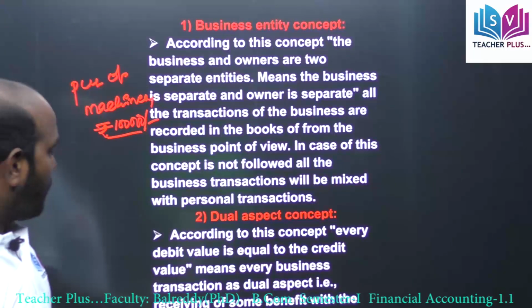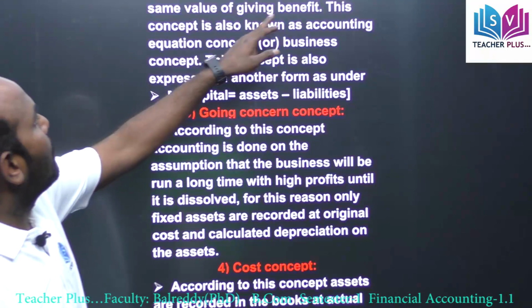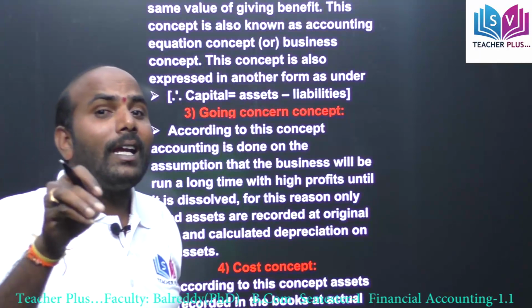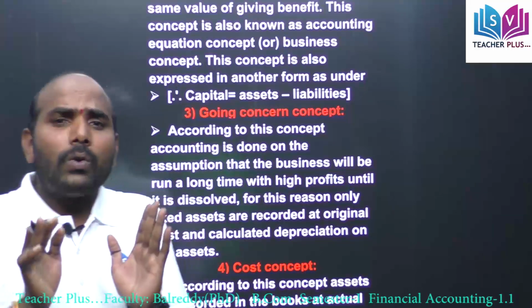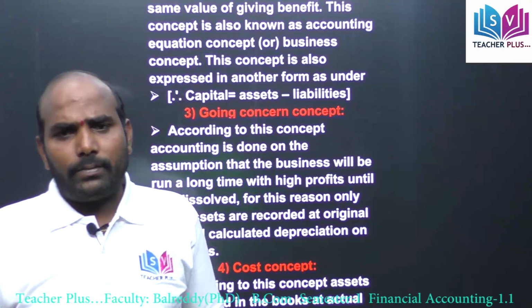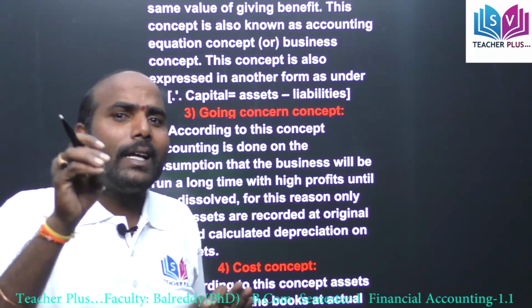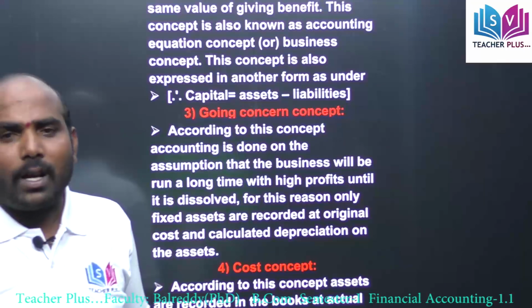Here the same value is given. This concept is also known as the accounting equation concept. The total accounting depends upon the accounting equation.